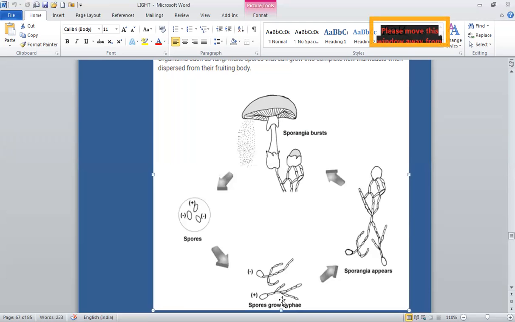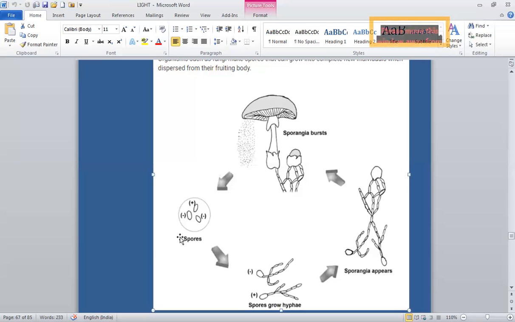Each sporangiophore has a stalk-like hypha and a bulb-like sporangium. See, this is the sporangium, and these are hyphae. As the spores mature, the sporangium bursts open and spores are liberated.